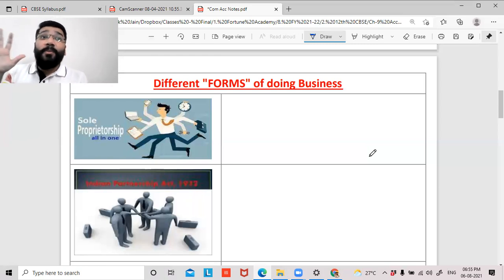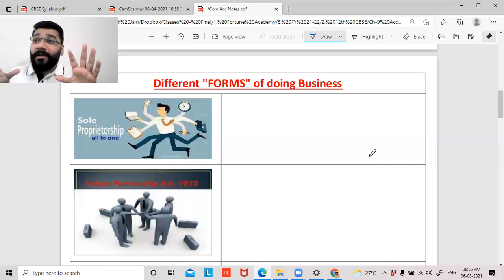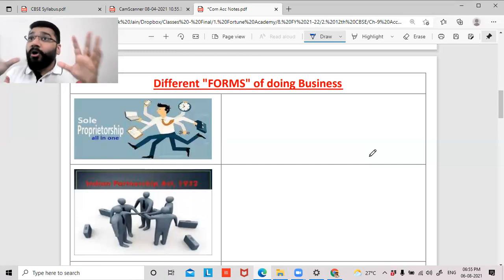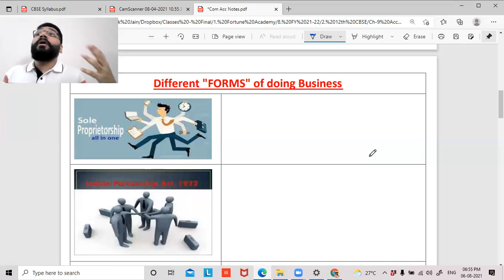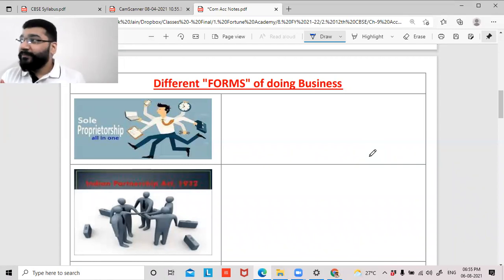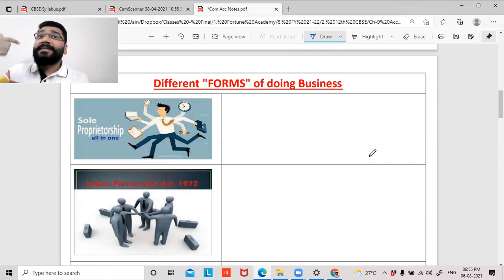Guys, you can imagine the amount of capital that is required to construct 300 apartments. It can run in several crores. Sometimes even 50 people are not sufficient to contribute the capital. So you might look up to 100 people or 150 people, sometimes 500 people who can join together and pool the capital in such a way that certain projects could be achieved.